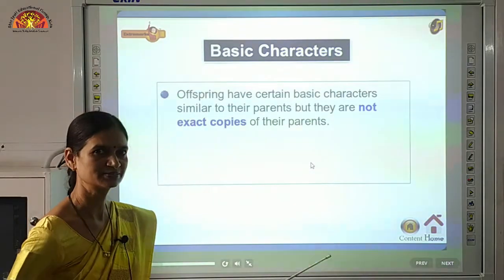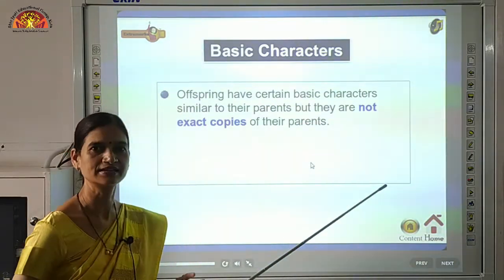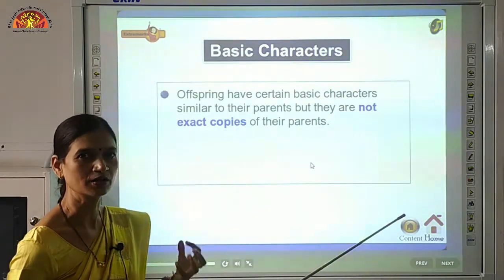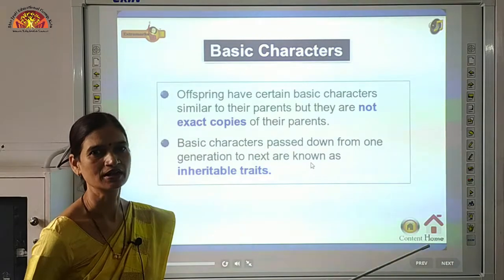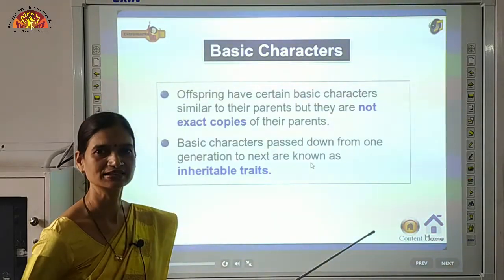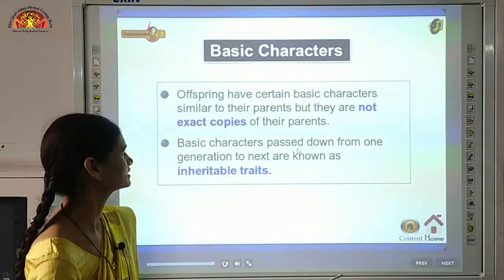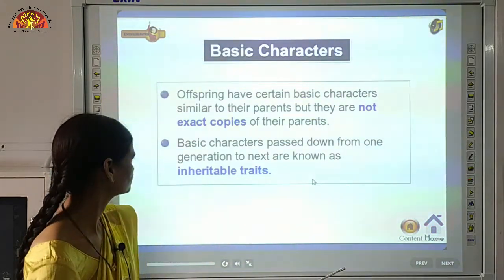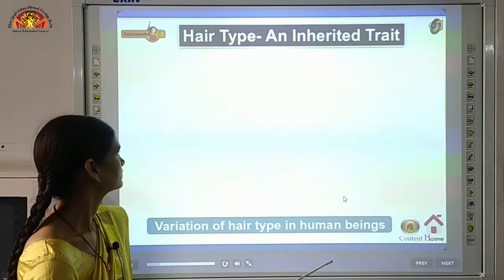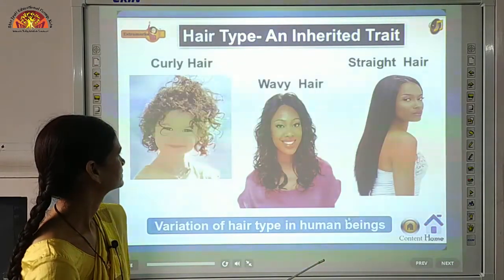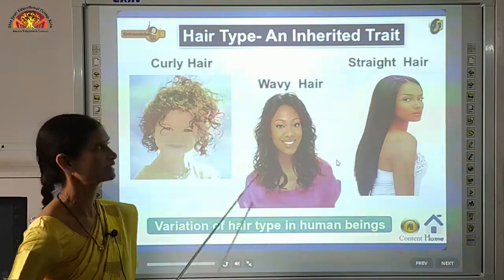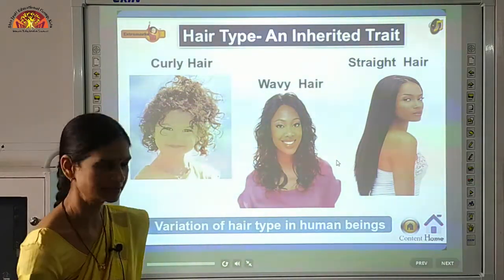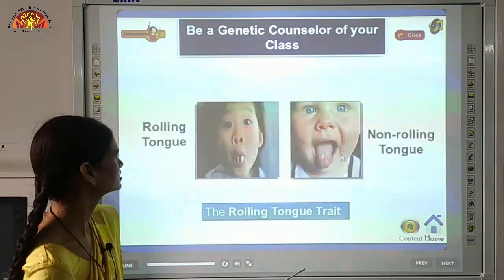So what happens basically, the basic body design remains same, है ना. Basic body design means suppose how we are, how many hands we have, eyes, the position of eyes, hands and everything is same. So this is what basic body design, but the character, some variations are also there. You can see this is also one of the type of variation, hair type. Some have curly hair, wavy hair, and some have straight hair. So these are also variations of hair type.